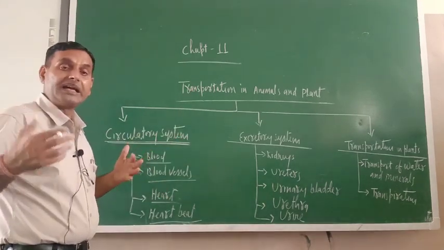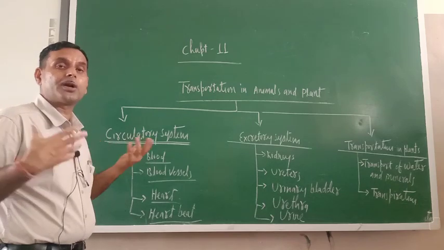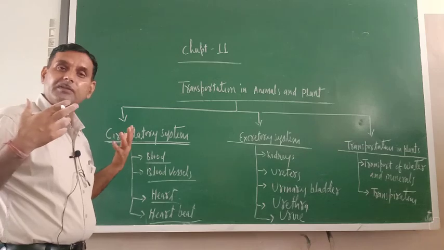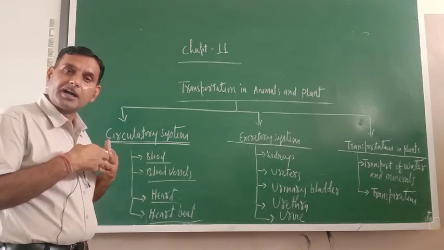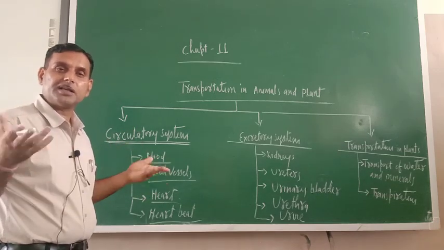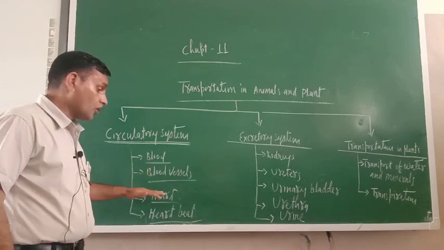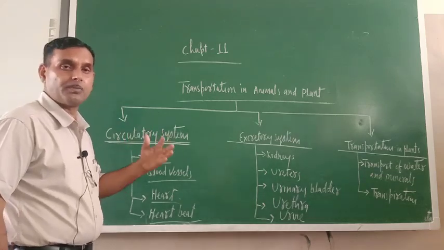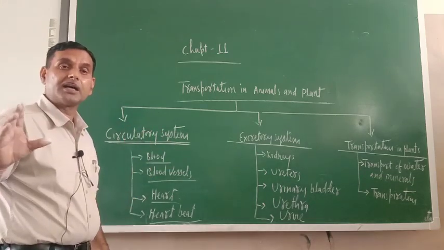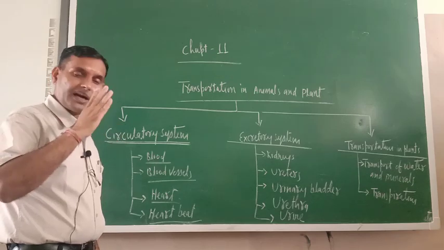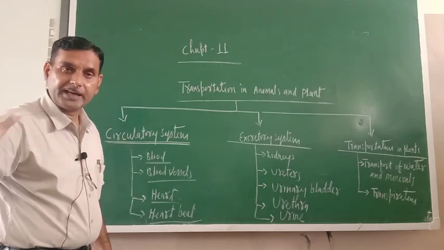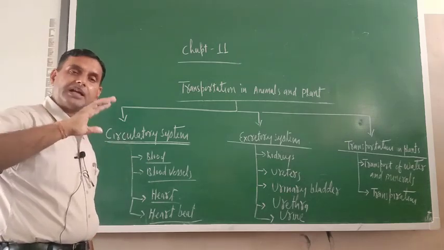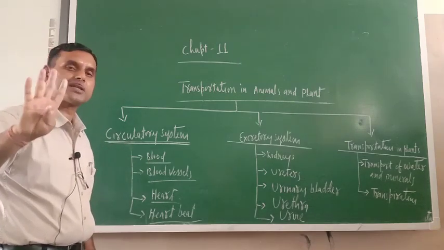Heart is a very delicate organ in our body, and the functioning of the heart is always required. If the heart doesn't function, then what is there? We can't survive. So the heart has got 4 chambers. How many chambers? 4 chambers. Those 4 chambers are atrium and ventricles. Atrium left and right, ventricles left and right. So total 4 chambers are there.